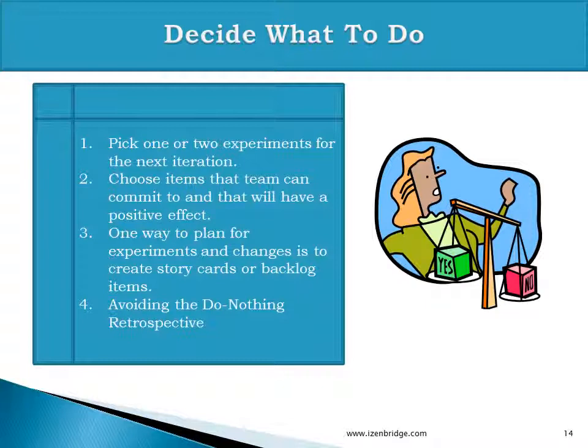A retrospective which does not generate any actions, the goal of the retrospective starts getting diluted, and it becomes ineffective, and it is very dangerous for complete empirical process implementation, because the retrospective is an essential lag which is helping us in inspecting the processes. So we must get some improvement actions from our decide what to do stage.